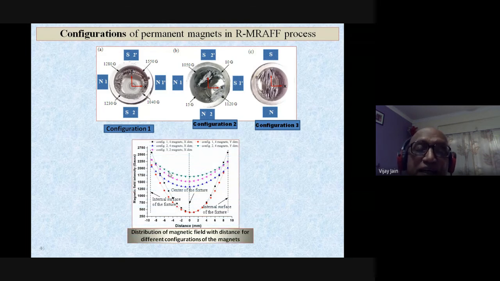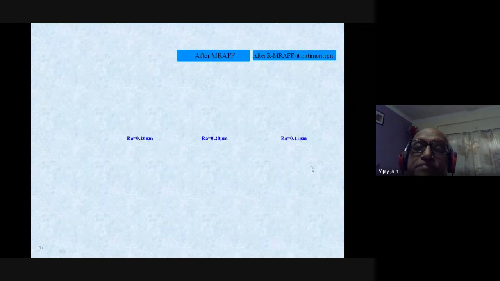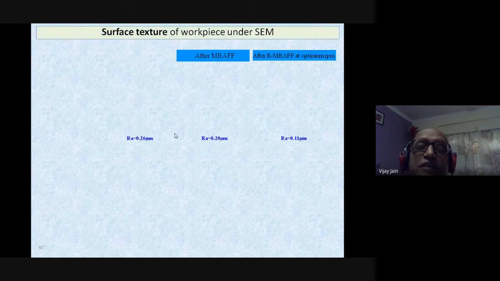And this is the analysis that we had done, magnetic field intensity along this particular x radius, and distribution of magnetic field with this strength for different configurations of the magnet. Now I will give you some results.